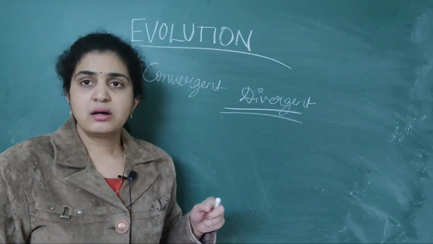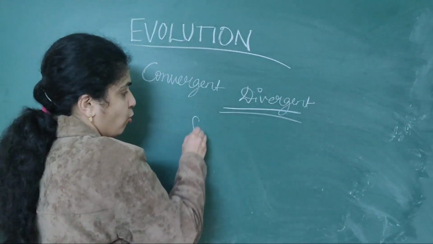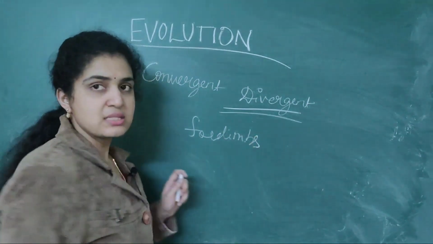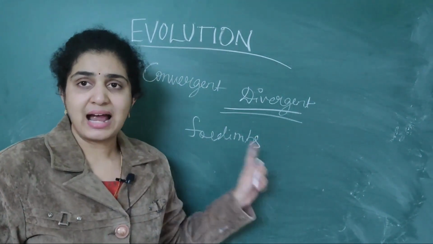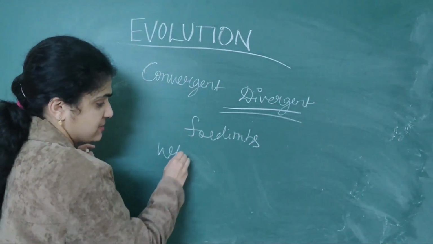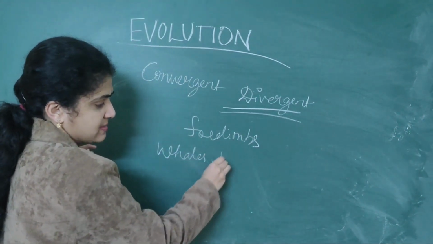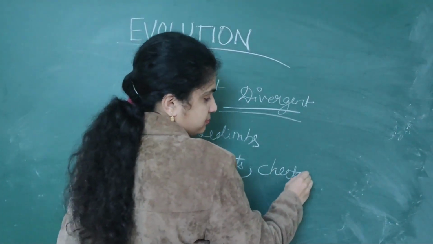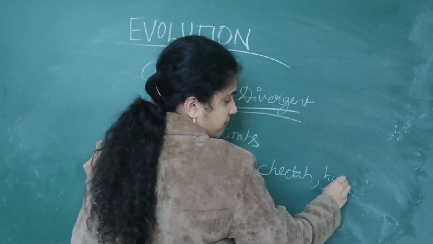Suppose you see the forelimbs, meaning the hands of whales, bats, cheetah, humans.